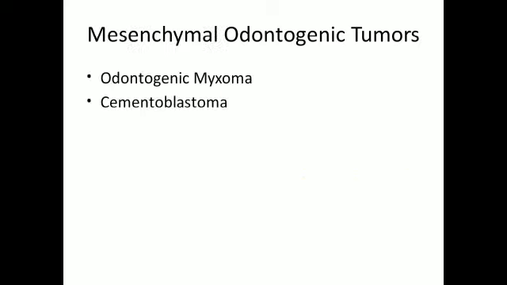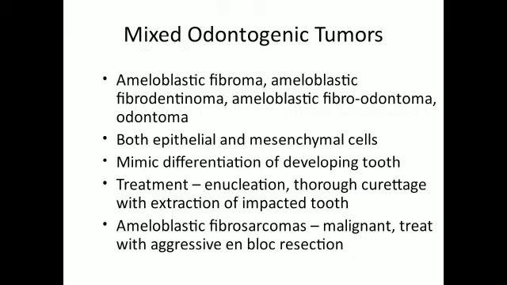Mesenchymal odontogenic tumors include odontogenic myxoma and cementoblastoma. Mixed odontogenic tumors, examples: ameloblastic fibroma, ameloblastic fibrodentinoma, ameloblastic fibro-odontoma, odontoma. Both epithelial and mesenchymal cells are involved. It mimics differentiation of the developing tooth. The treatment is enucleation and thorough curettage with extraction of the impacted tooth.